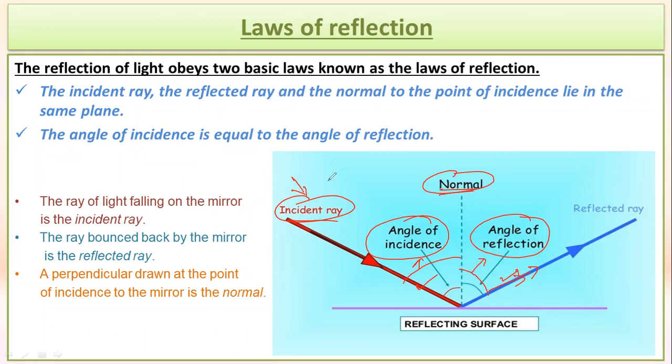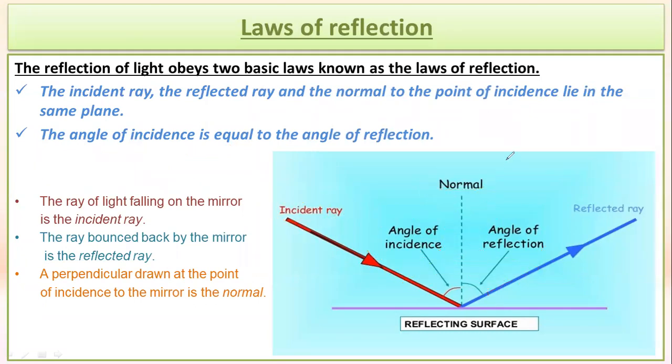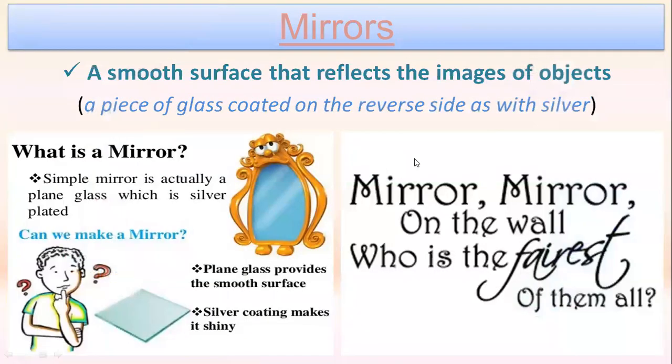When we come to the second law, we know that the angle of incidence is equal to the angle of reflection. So this is the second law. The first law states that the incident ray, the normal and the reflected ray lie on the same plane. The second law states that the angle of incidence is equal to the angle of reflection. These are the two basic laws which you need to remember, and there will be a verification of this law in the lab also. You all have to perform an experiment in the lab to verify this law. That is also there in your syllabus, which you have to do.